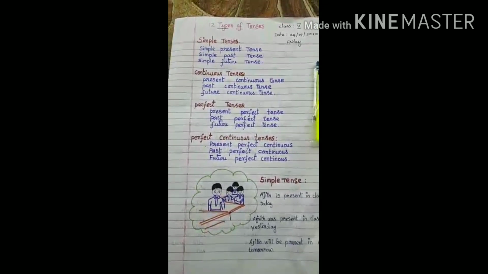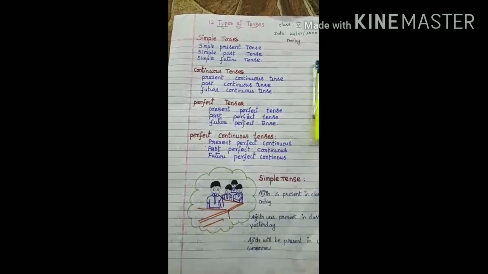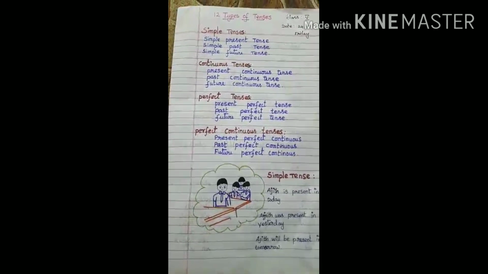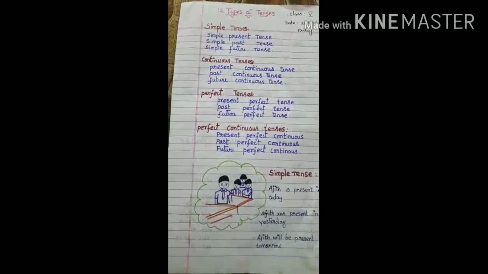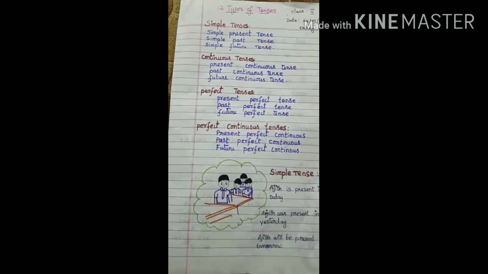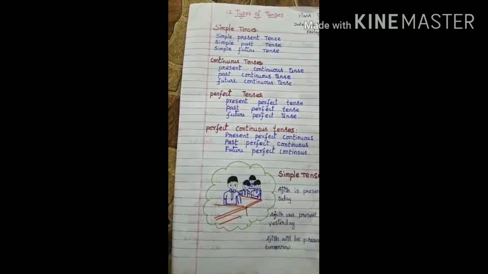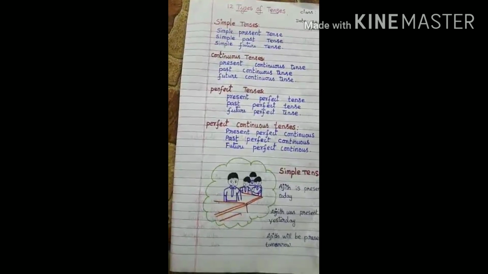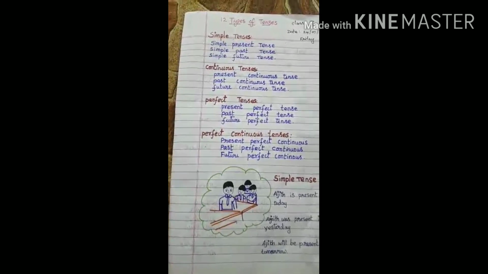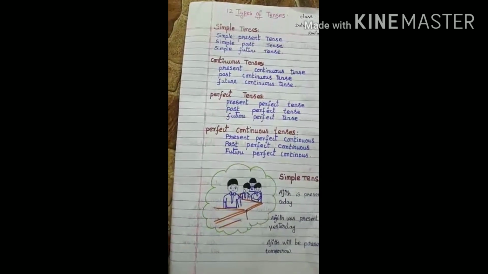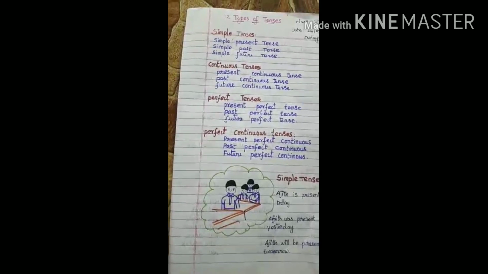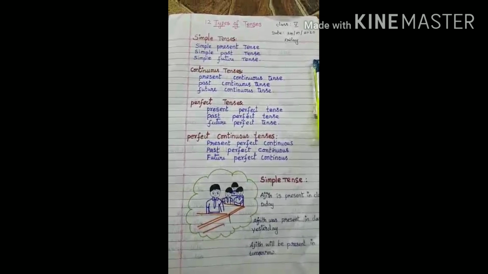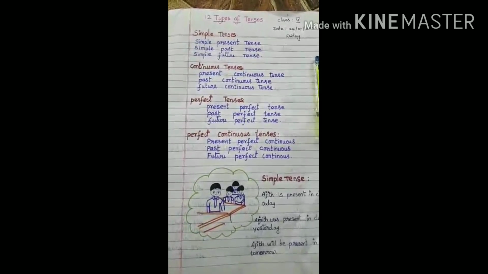What is meant by tenses? Tenses are words that are used to refer to time. By using tenses you can refer to either the past, the present or the future. Tenses are shown by the form of the verb used. Okay, there are 12 tenses and 4 categories in tenses.